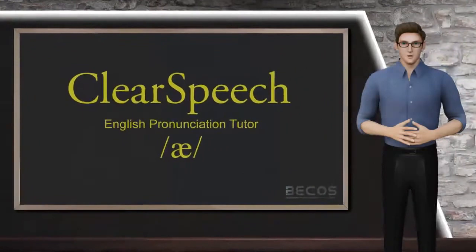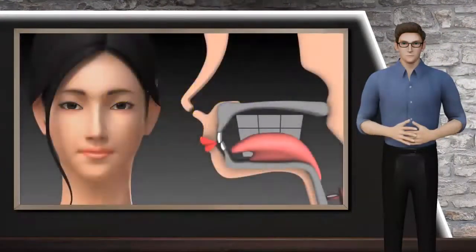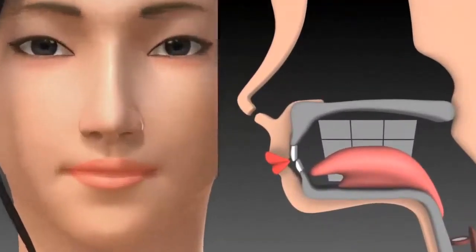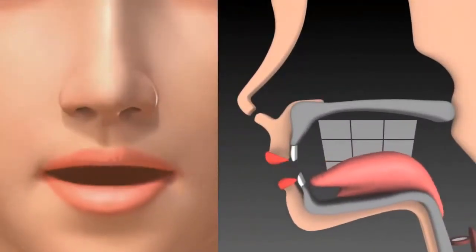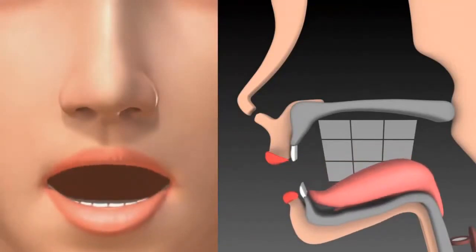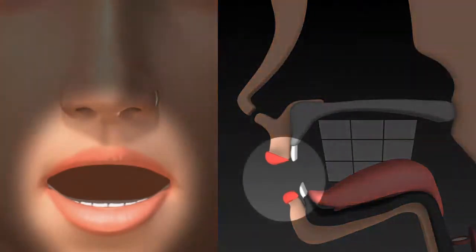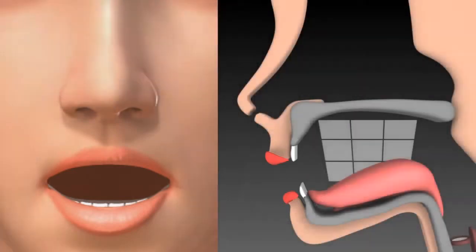Today, we are going to learn about the vowel sound ah. The ah, like in the word hat, is produced by positioning the tongue forward and low in the mouth. The jaw is lowered and open. The tip of the tongue is positioned behind the lower teeth. The lips are unrounded and spread open because the jaw is dropped and mouth is open. The ah is lax, so it is short in duration, just like this.